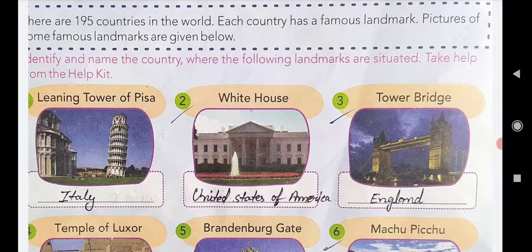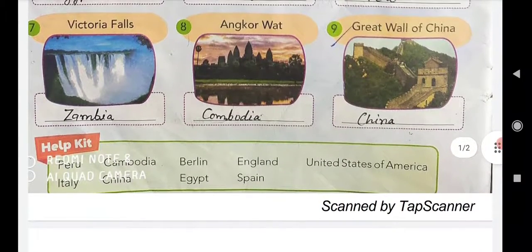Means we have to identify the landmarks and name the countries where they are situated. Take the help from the help kit given below, with the help of this you know the spellings and all.